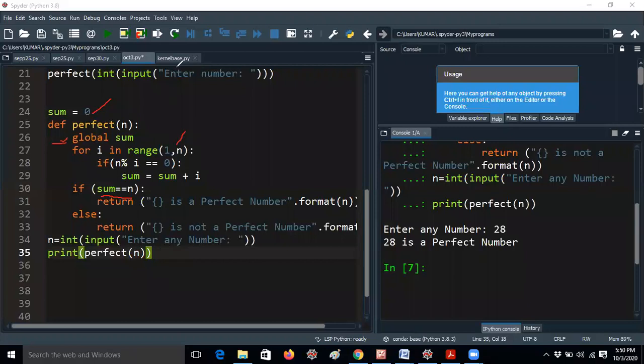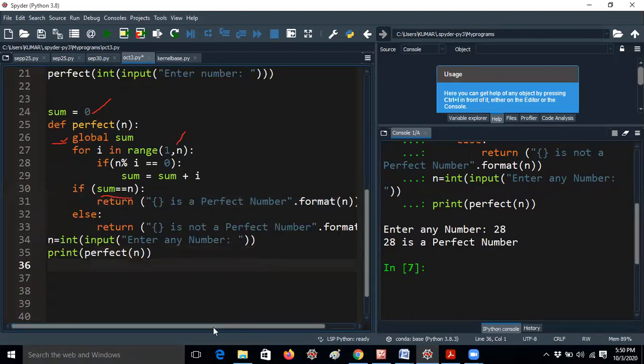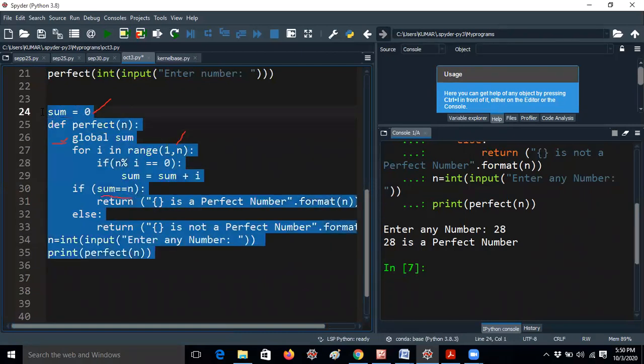So this is also one of the programs, to check whether it is a perfect number. She is writing it with a placeholder and using the dot format method. If you like this way also, I will forward the same. You can go ahead, no problem. I'm just sending it to you.